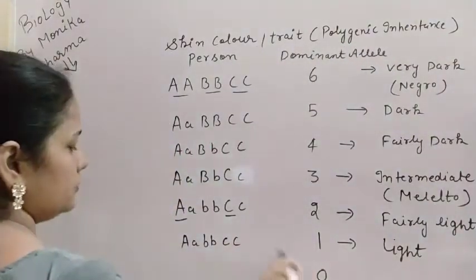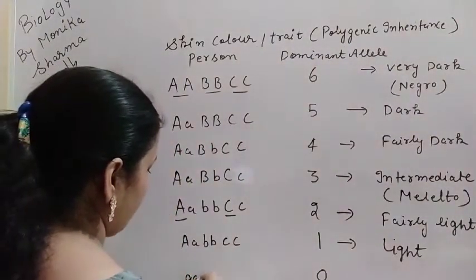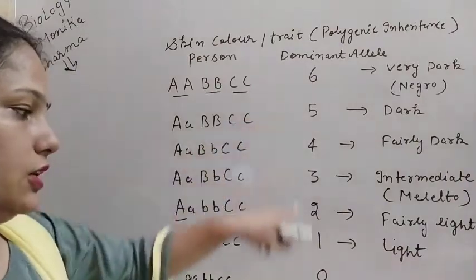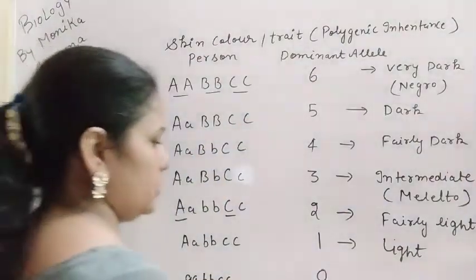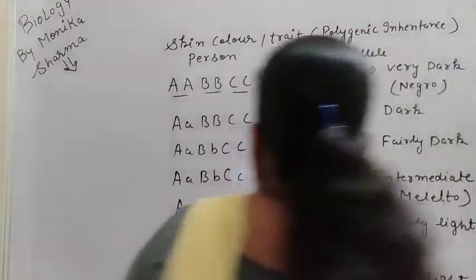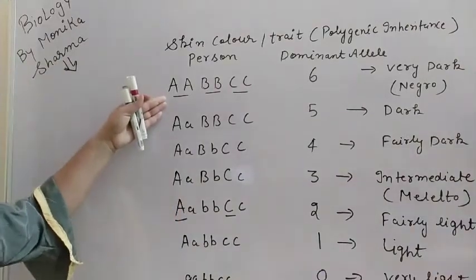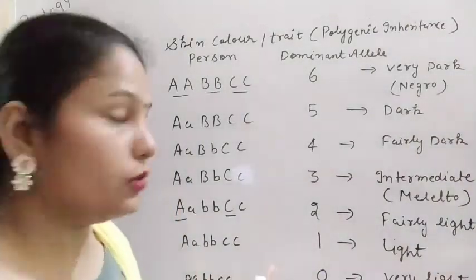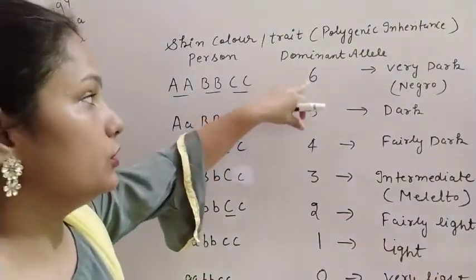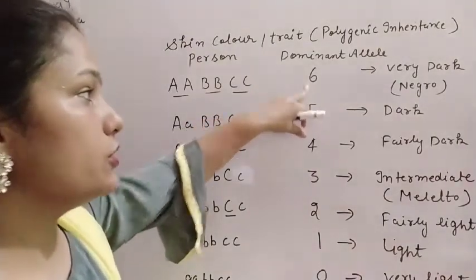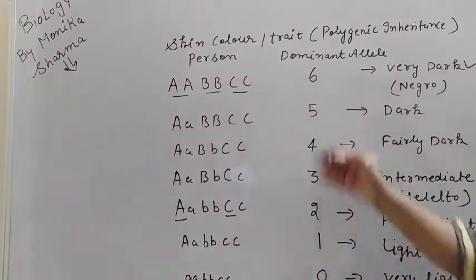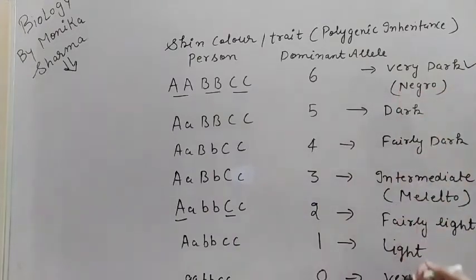Now the last, what is the last? Here all are not dominant, all are recessive. 0 dominant alleles are present, and that person you can say is very light. So what do we conclude from this? We can conclude that if the number of dominant alleles is more, then the skin color is very dark. And if we decrease their number, then the skin color also varies.